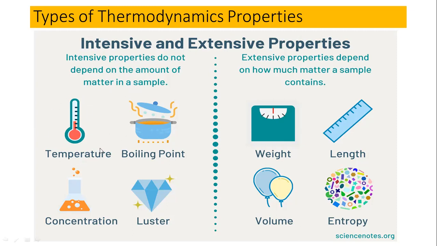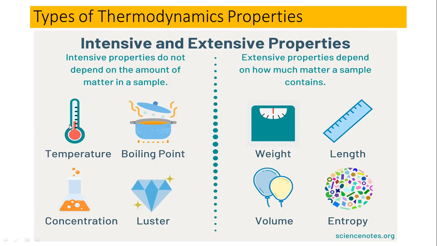The second example is temperature, and this is also an intensive property, and this is not going to depend on the matter. Let's suppose you are sitting in a room, and the temperature is 25 degrees centigrade. If you take half of the room, the temperature will also be the same.